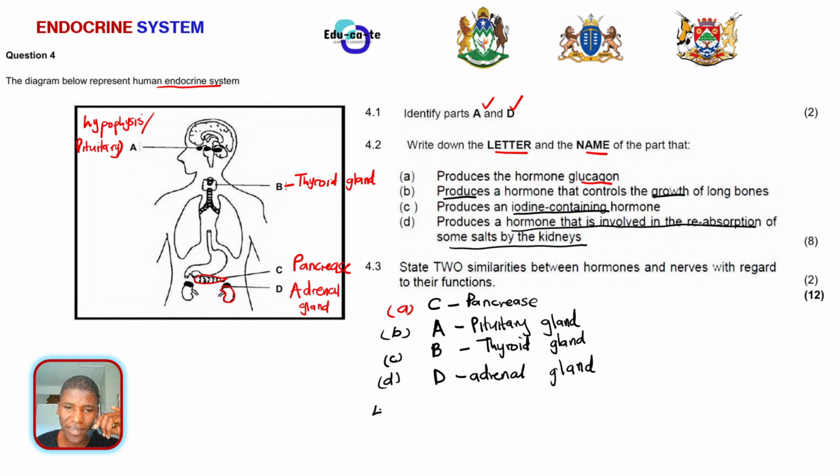So now 4.3: state the two similarities between hormones and nerves with regard to their functions. Remember, the hormones are what we are talking about here. Basically, the TSH, the FSH, all of those are different hormones. Hormones are just chemicals that are sent through the blood. They are released by endocrine glands, and they are sent through the blood to certain target organs so that they can do a certain function, so that they can respond to something.